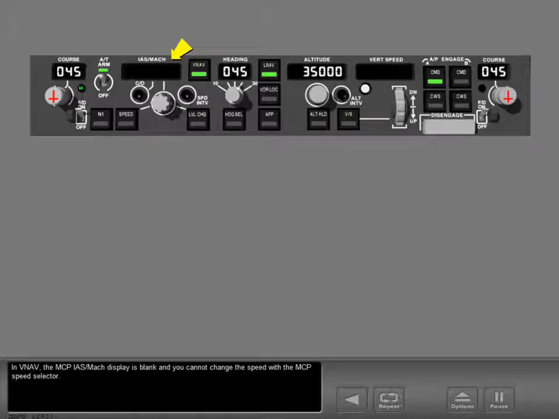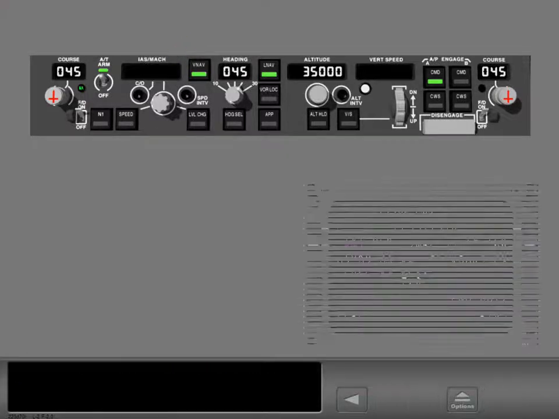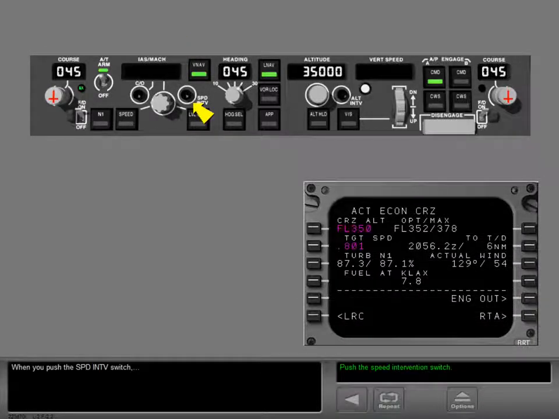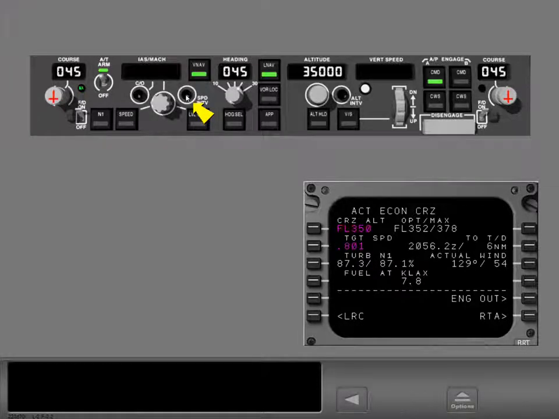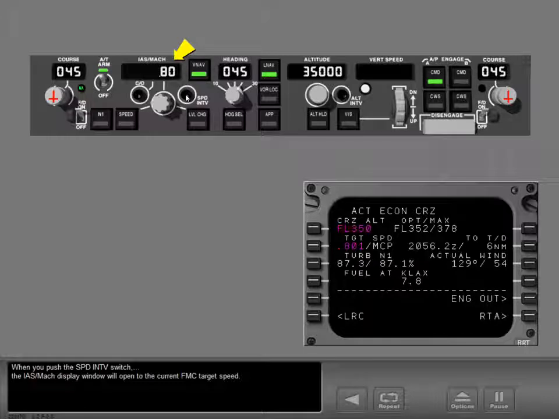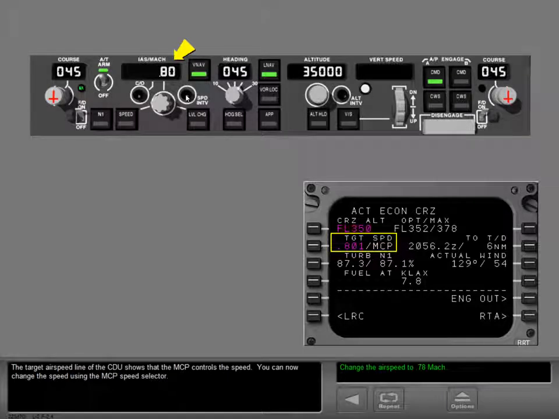In VNAV, the MCP IAS Mach display is blank, and you cannot change the speed with the MCP speed selector. When you push the speed intervention switch, the IAS Mach display window will open to the current FMC target speed. The target airspeed line of the CDU shows that the MCP controls the speed. You can now change the speed using the MCP speed selector.